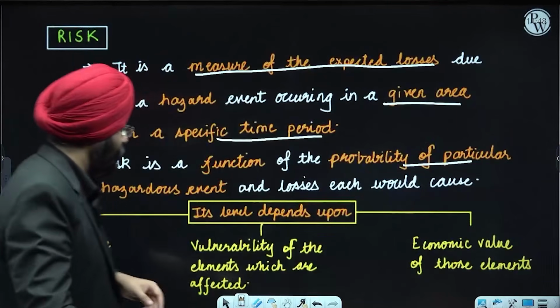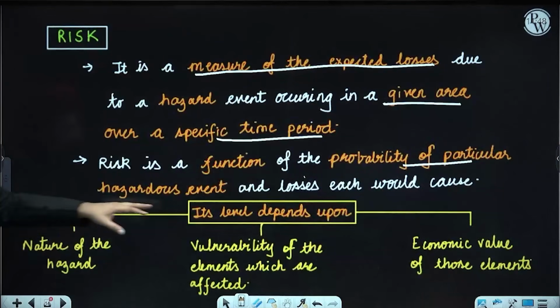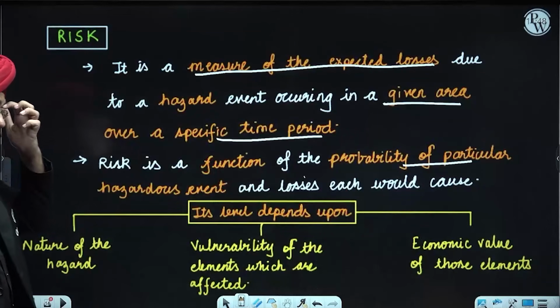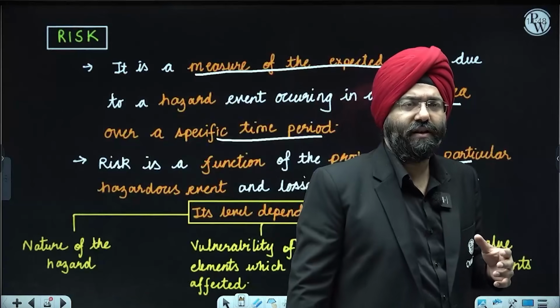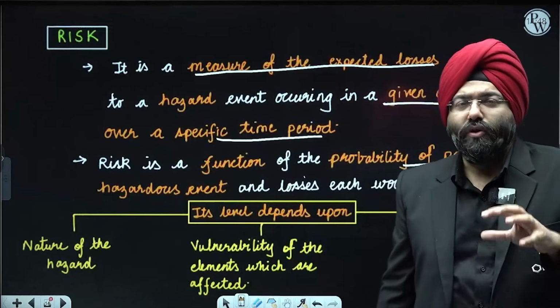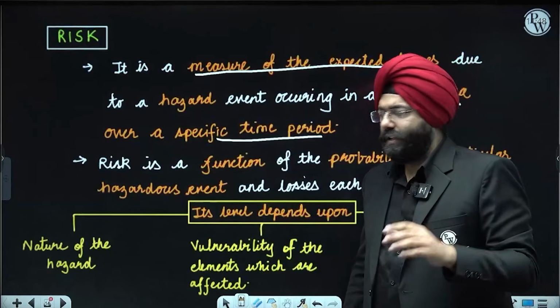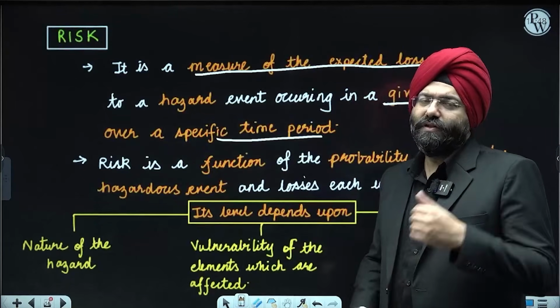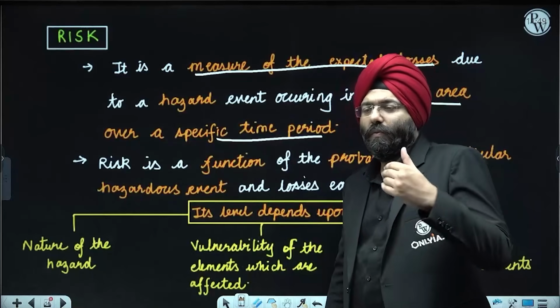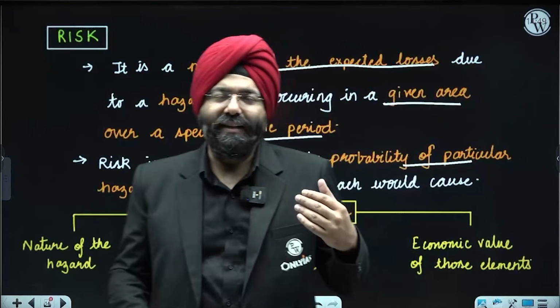Clear? See here. The level depends upon the nature of the hazard. Let us say something like a volcanic eruption has taken place to a great extent. It is more hazardous, so more risk will be involved, right? Next is the vulnerability of the elements which are affected. Obviously, all those things associated with that element might be dented to an extent.